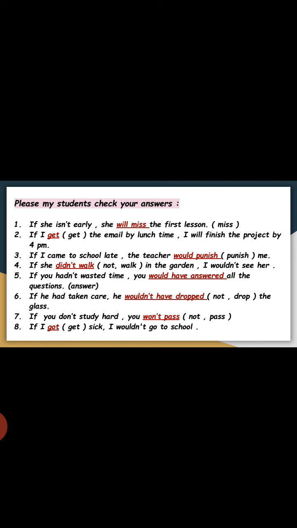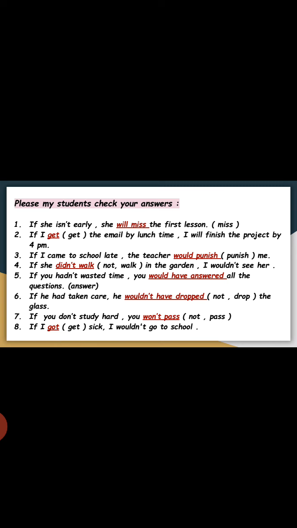Let's go to the 6th example. If he had taken care, he ___ to drop the glass. We have in the if clause part had taken, had plus verb 3. So the main clause part must be would have plus verb 3. Wouldn't have dropped.